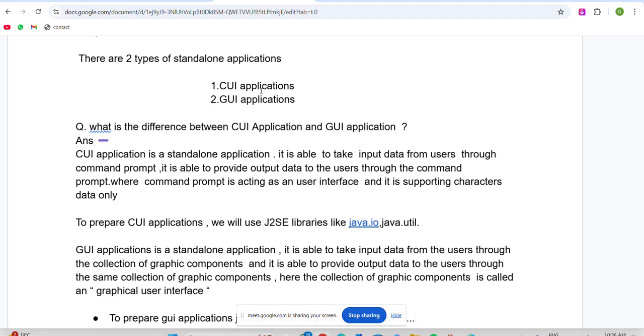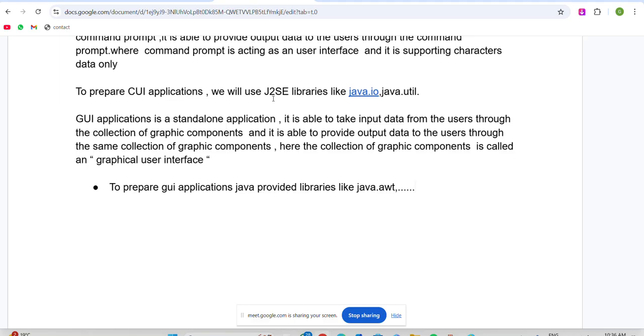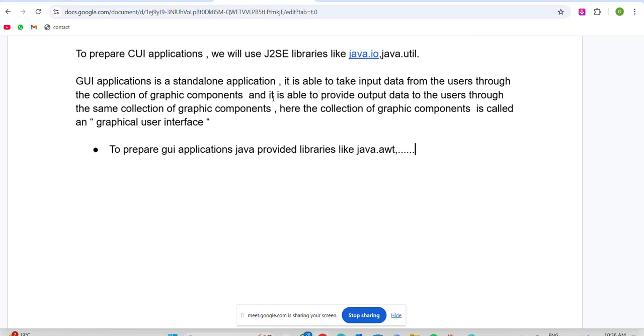Next, mainly how many types of standalone applications are there? Two types, CUI application and GUI application. A CUI application is able to take input data from the users through the command prompt, and it is able to provide output data to the users through the command prompt only. So here the command prompt is acting as a user interface, and it supports only character data. To prepare CUI applications, which libraries do we have to use? java.io and java.util.